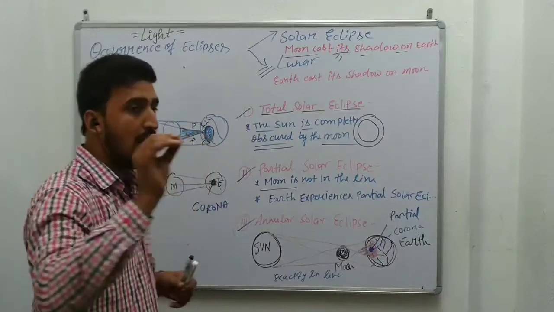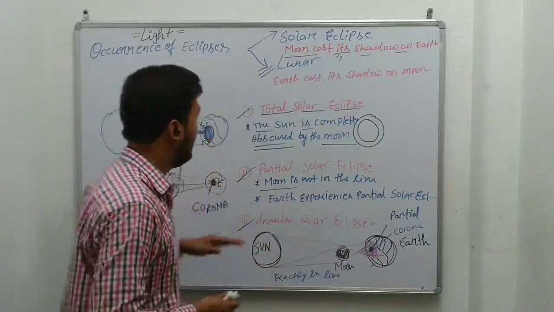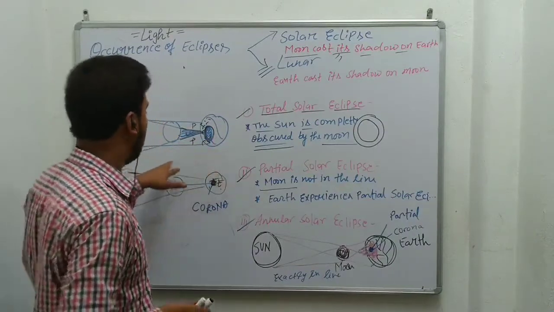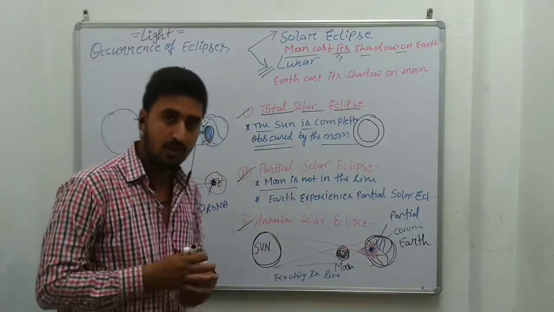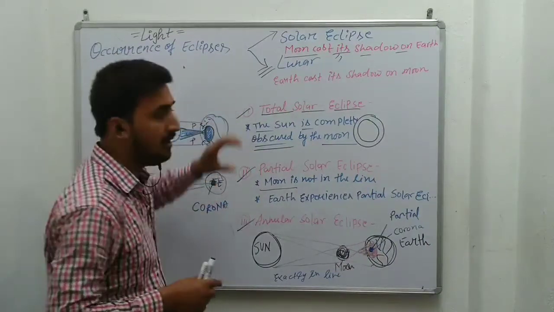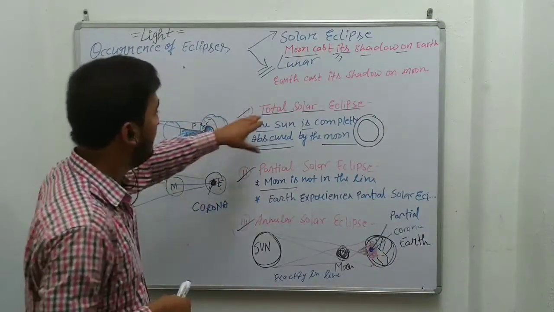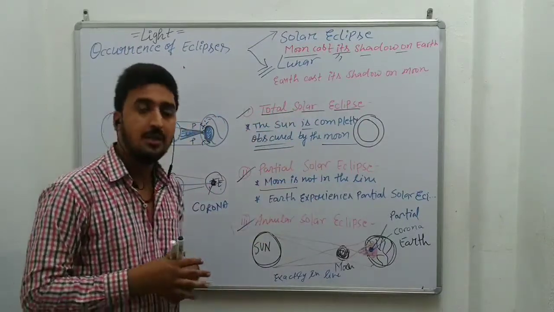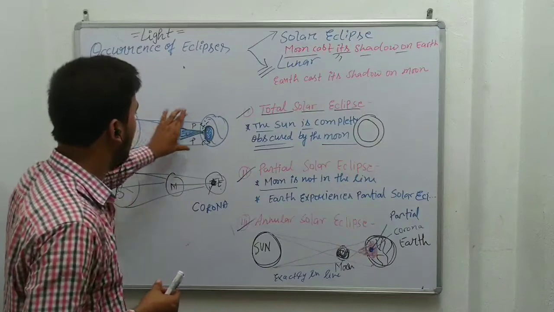Students, you have to keep one thing in your mind: when the moon casts its shadow on the earth, it is the condition of solar eclipse. It may differ according to the casting of the shadow and the position of the moon. It will be total, partial or annular, depending upon the casting of shadow on the earth.